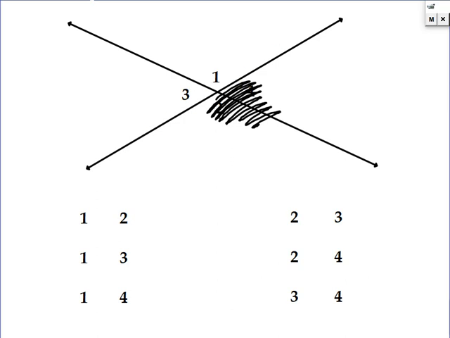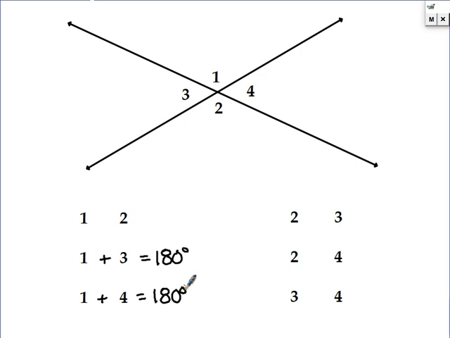So 1 plus 3 is going to equal 180 degrees. Okay, I can also see that 1 plus 4 is going to equal 180 degrees. They also make a line here. So those two together is going to equal 180 degrees.